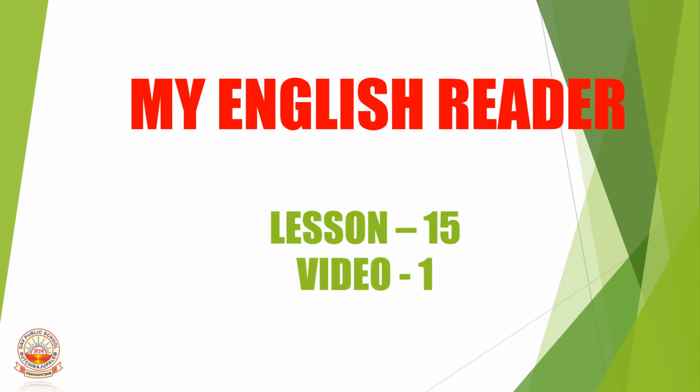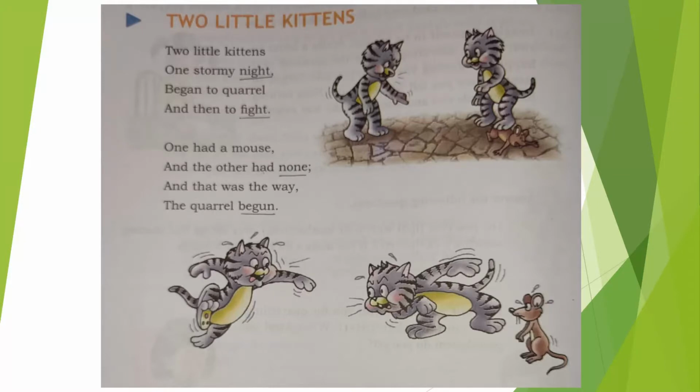This is lesson 15, video 1 from my English reader. Children, this is a poem, Two Little Kittens. So, about two kittens. Let us start, children.